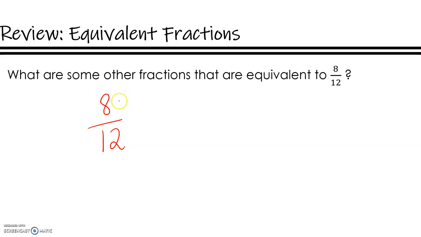So let's think about if I were to divide both of these by 2 because they are both even, I would have a 4 on top, 8 divided by 2, and a 6 on the bottom. So 4/6 and 8/12 are an equivalent ratio. I could also divide by 2 again, and that would give me 2 on the top and 3 on the bottom. So all of these fractions are equivalent to each other.